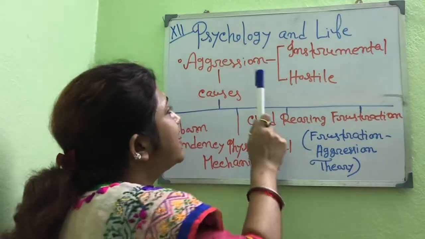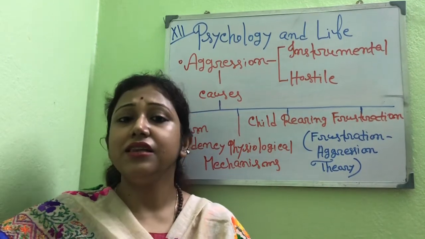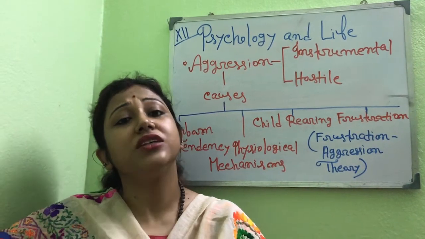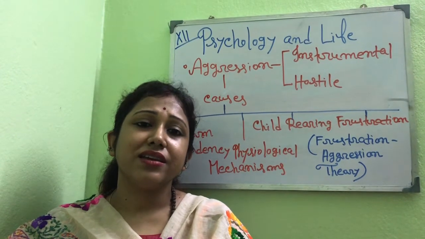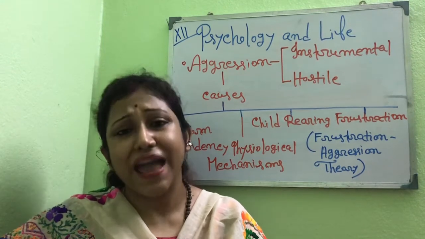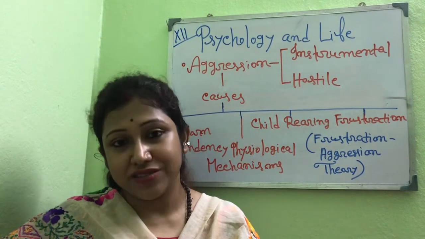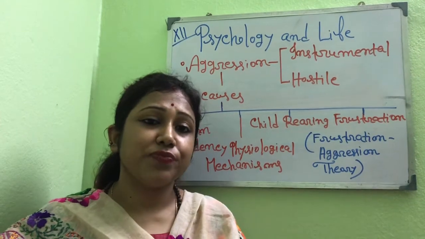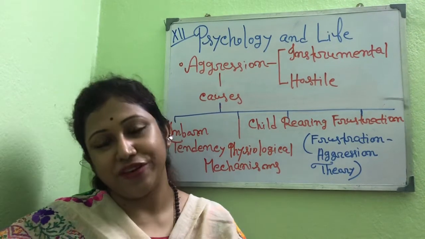Now, what is aggression? Aggression means physical or verbal behavior that is intended to hurt another person. Suppose you accidentally hit a person in a game; that is not aggression. So, what is violence? Violence means forceful, destructive behavior.